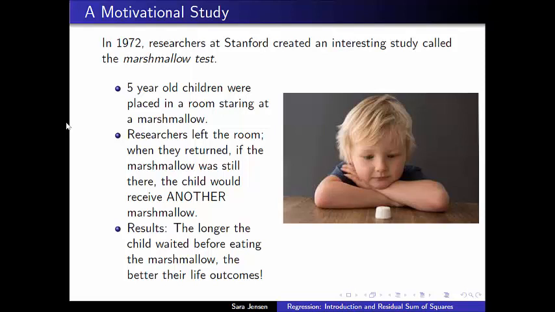the marshmallow test. And the idea behind it was this. 5-year-old children were placed in a room with a marshmallow or other kind of desirable treat right in front of them. Now, the researchers began in the room with the children and explained to them that they were going to be leaving the room and that when they returned, if the marshmallow was still around and the child had not given in to temptation and eaten it, then this child would actually receive an additional marshmallow or special treat, so they would have 2 special treats.